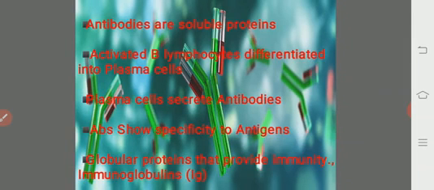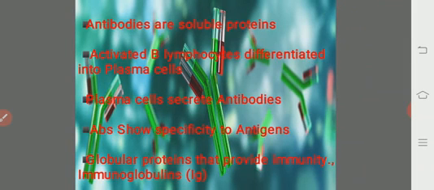These plasma cells secrete antibodies. These antibodies show specificity against antigens. Basically, all the antibodies are globular proteins that provide immunity against various foreign invaders, so they are called the immunoglobulins, and that will be shown as Ig.